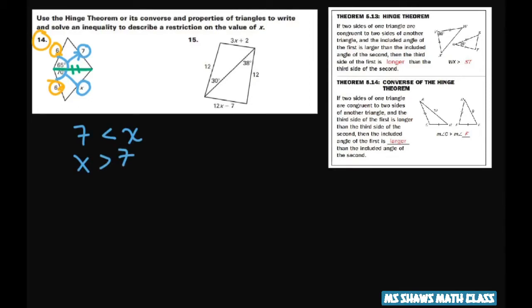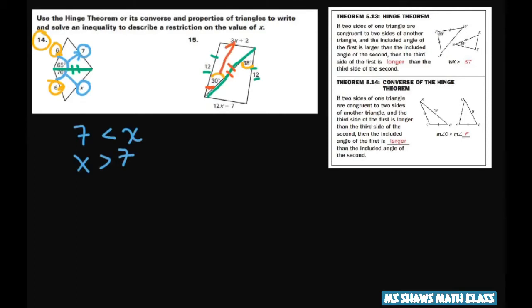And for 15, again, we have these congruent sides here because they're both 12. And then this length is congruent to itself. So here are our two included angles. And I know that this side is smaller.